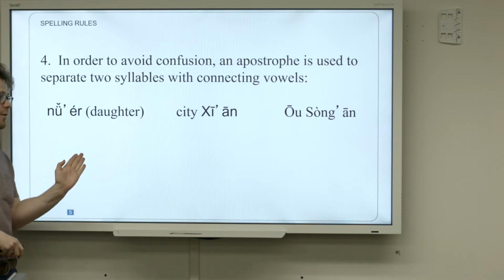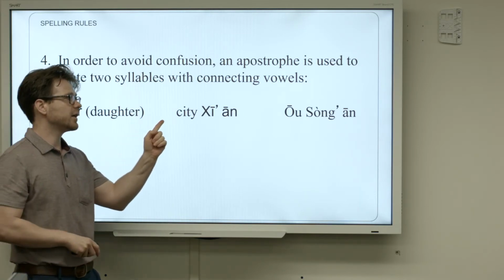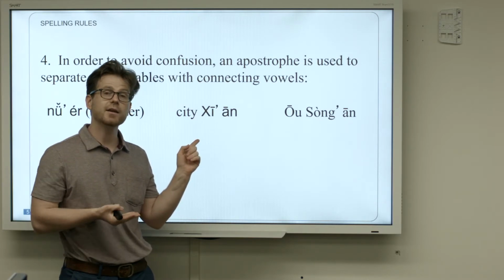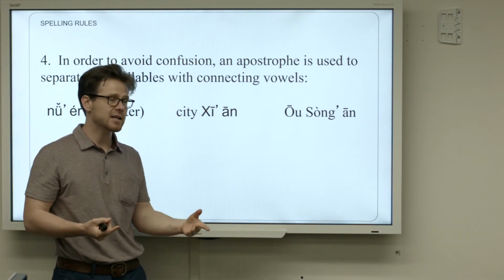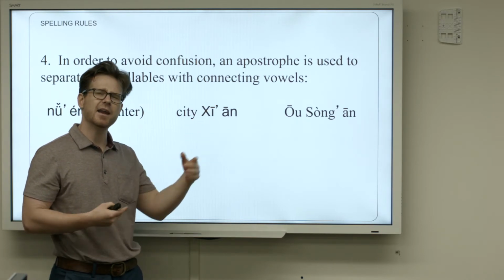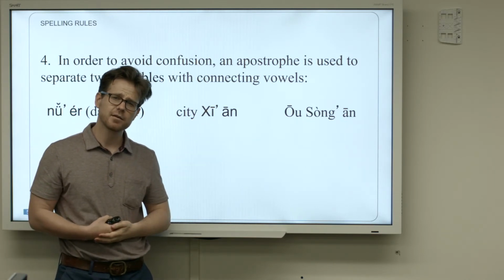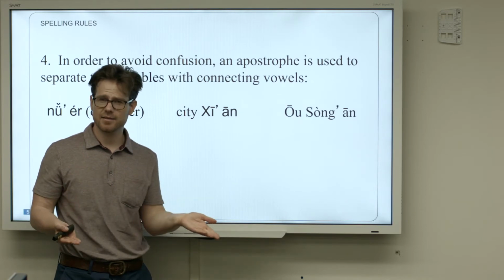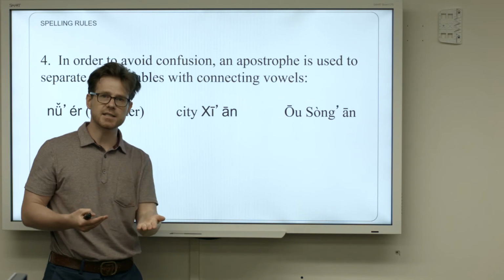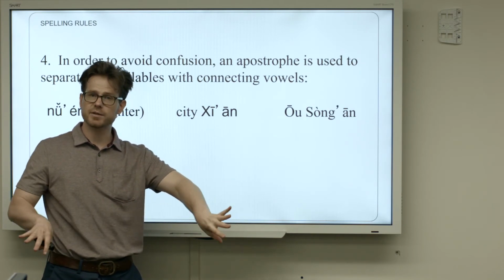Nü'er. It's a little bit more clear. Like for example, the city where the terracotta warriors are located is Xi'an. And if we didn't have this apostrophe, we just had X-I-A-N, how would you pronounce that? Xian. So this city is not called Xian, it's called Xi'an, 2 separate syllables.